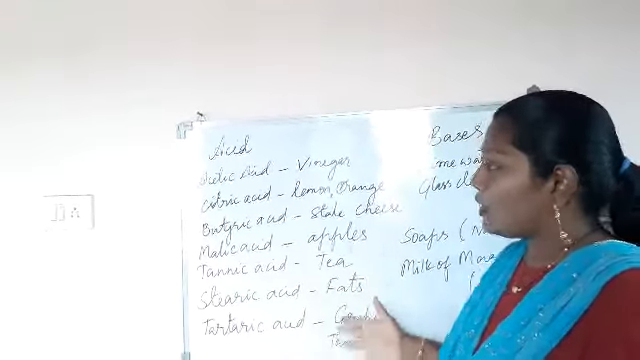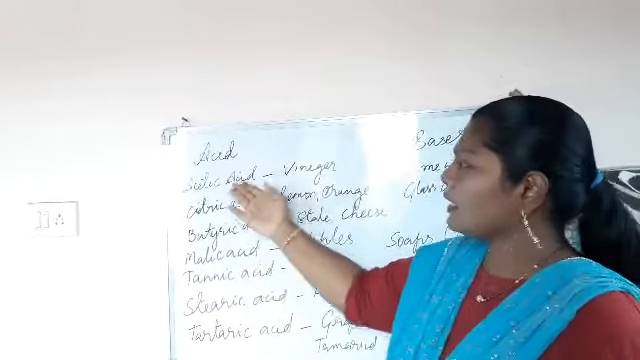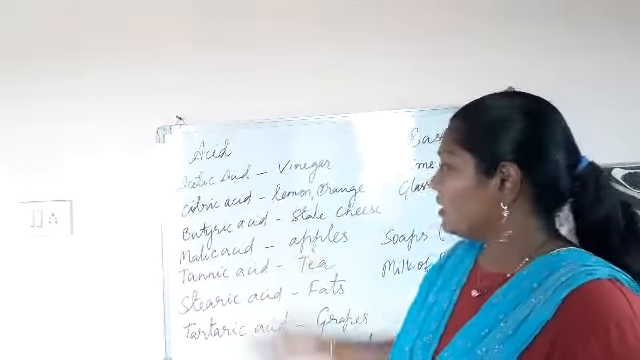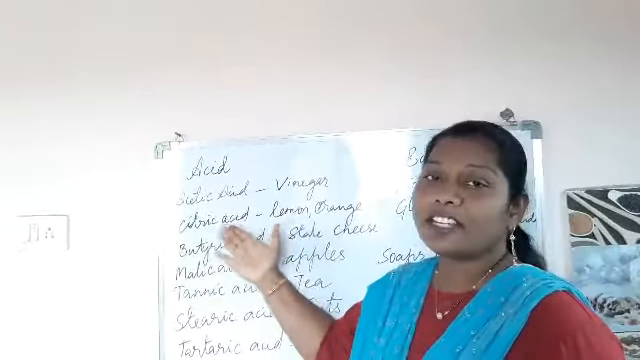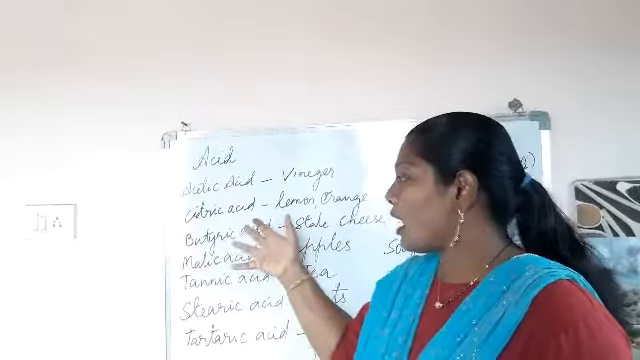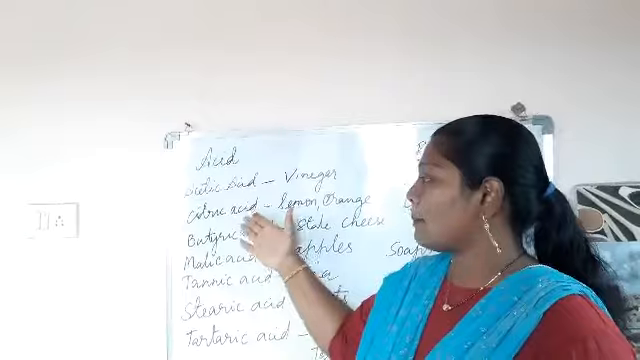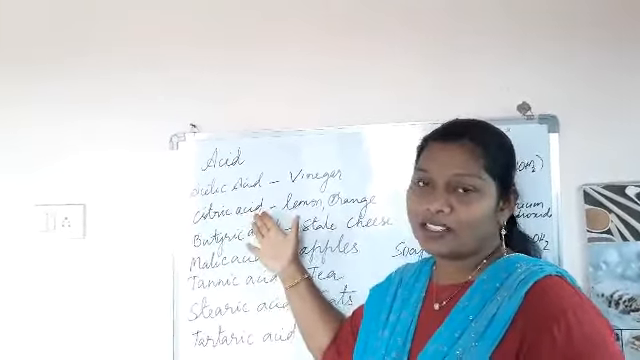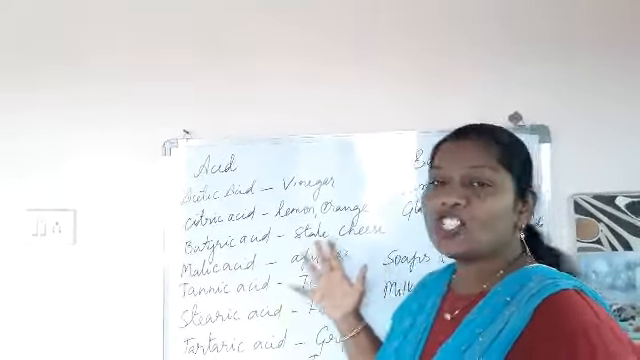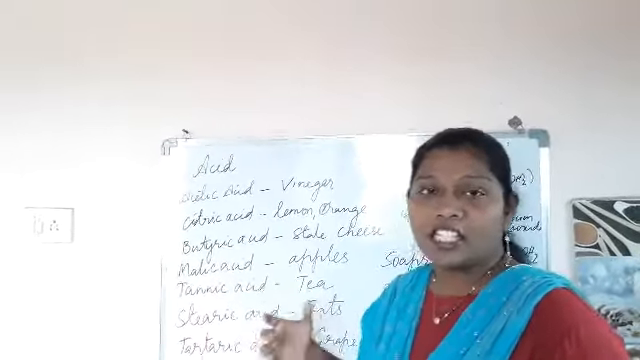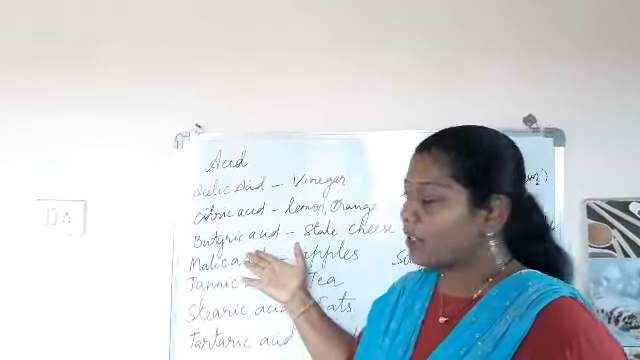Now let us see a few examples of the acids that we use in our home. Vinegar contains acetic acid. The lemon and oranges contain citric acid. That is the reason why we have that sour taste. The sour taste of vinegar or lemon juice is because of these acids present in the food, acetic acid and citric acid. Stale cheese, which is a milk product, when it is spoiled, produces an acid called butyric acid.